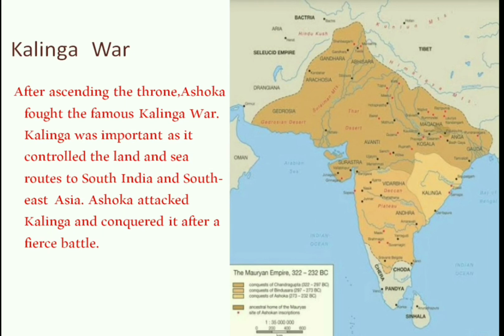Kalinga was the only kingdom which was not under Mauryan control. Kalinga was located on the east coast, which is now the state of Odisha. Kalinga was important as it controlled the land and sea routes to South India and Southeast Asia. Ashoka attacked Kalinga and conquered it after a fierce battle. The Kalinga War was a turning point in Ashoka's life. On the map, you can see the kingdom of Kalinga in light orange color.